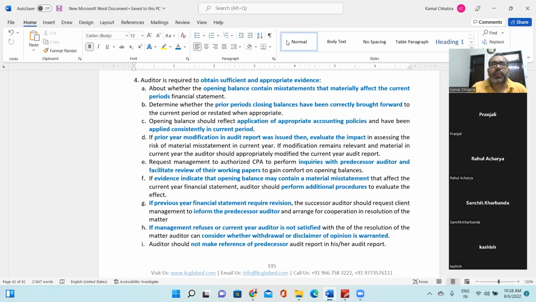It should not be that in the previous year you recognized everything upfront, but now in the current year you have started to recognize something upfront and something over a period of time. Same way, for example, inventory valuation. In the previous year you might have been using LIFO, and in the current year you have started using FIFO. That should not be the case. You need to make sure the accounting policies you have applied are followed consistently in the current year as well as in the earlier year.